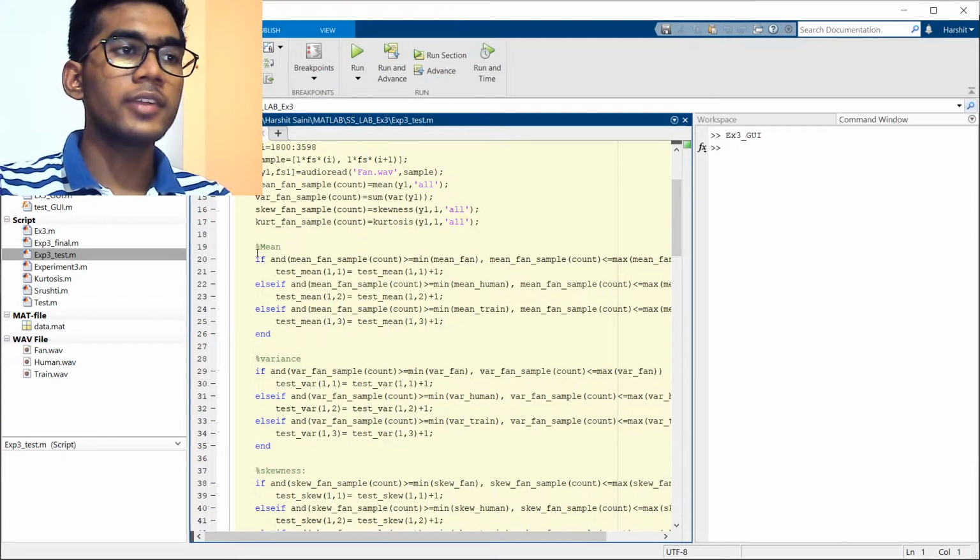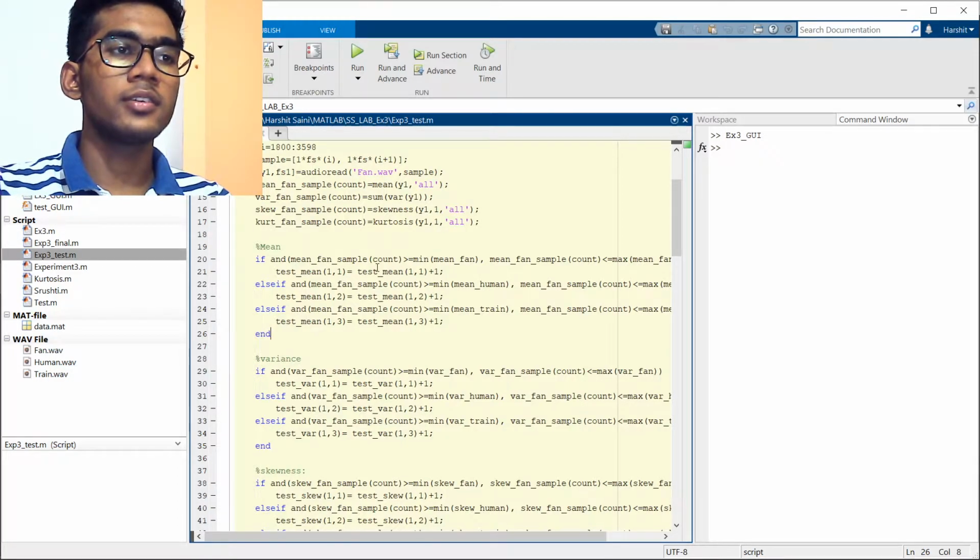So basically what we do here is we check the range in which our sample properties lie with respect to our earlier defined properties. For example, for mean, we first check if our sample lies between the minimum value of fan and the maximum value of fan file, which we have already read for the first half hour, and if it does not, then we check for the human audio file, and else we check for the train audio file.